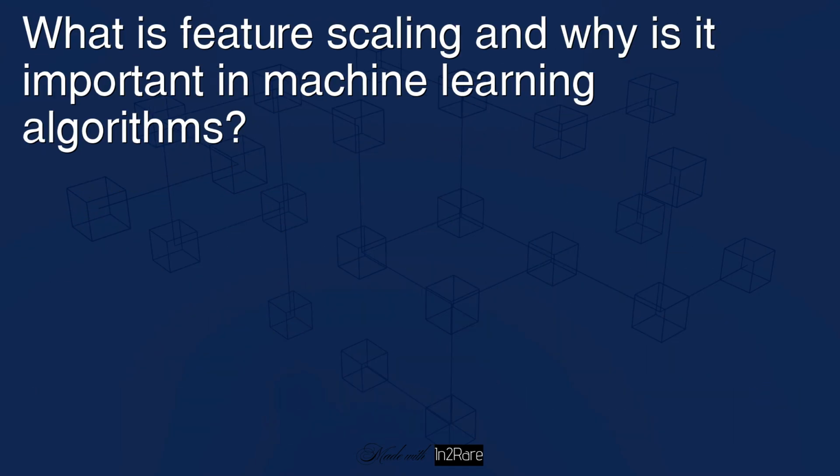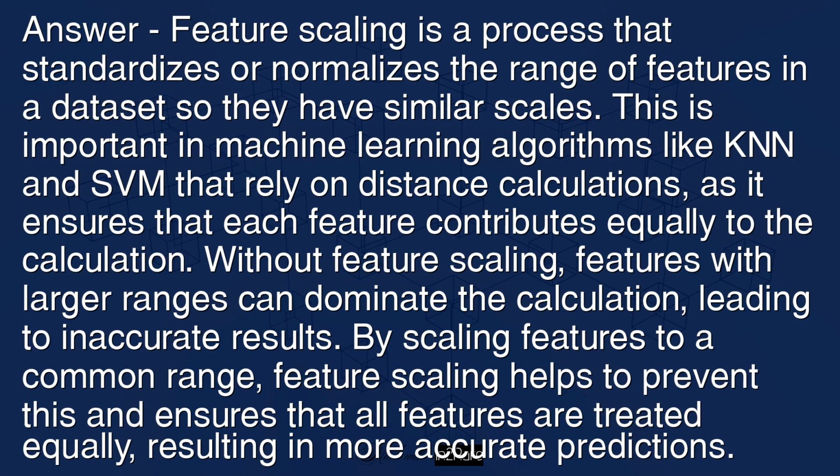What is feature scaling and why is it important in machine learning algorithms? Answer: feature scaling is a process that standardizes or normalizes the range of features in a dataset so that they have similar scales. This is important in machine learning algorithms like KNN and SVM that rely on distance calculations, as it ensures that each feature contributes equally to the calculation.